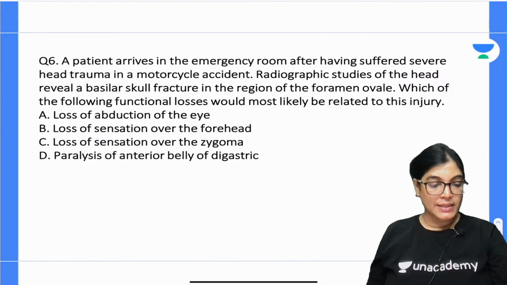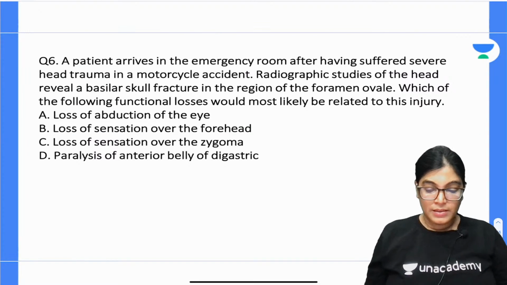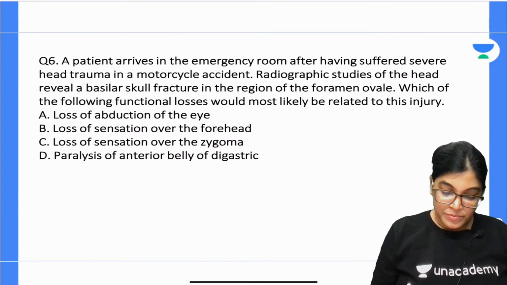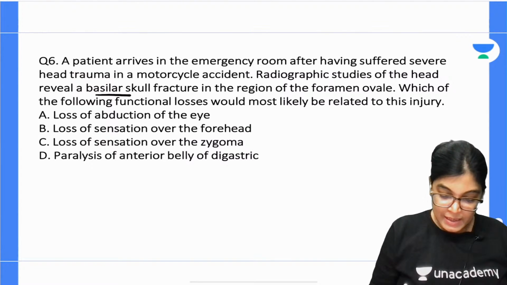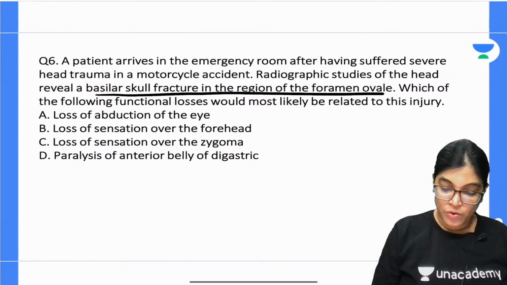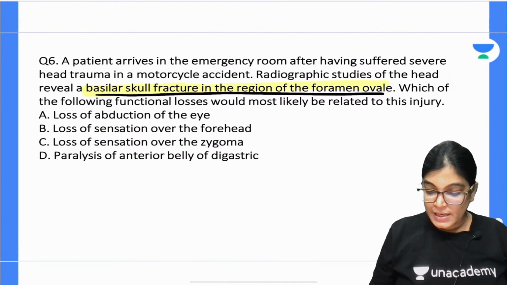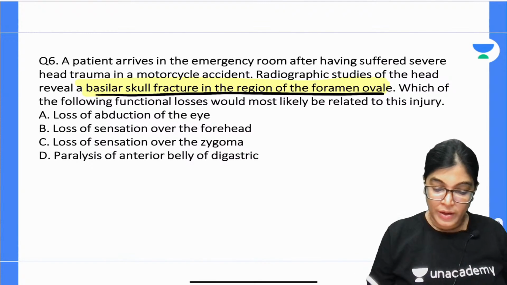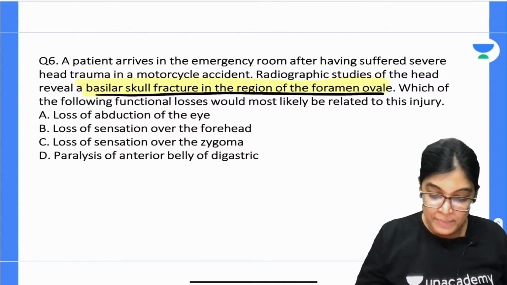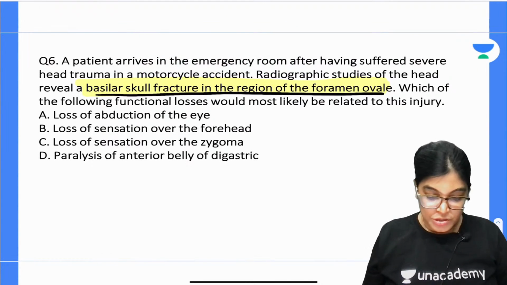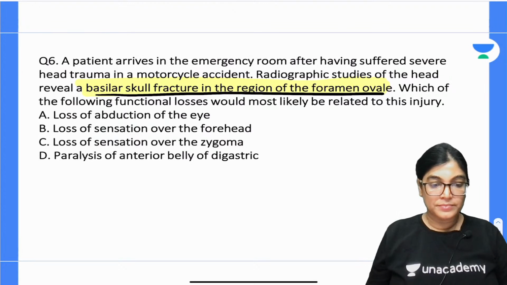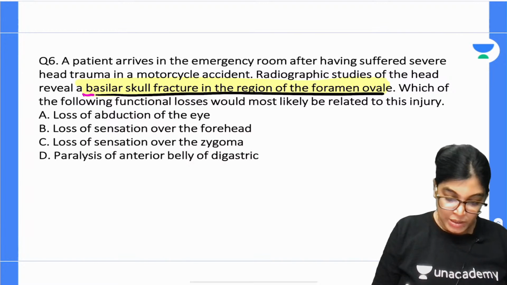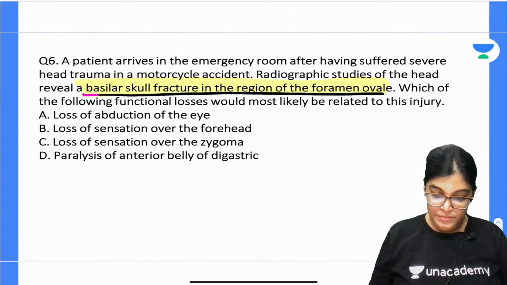Question number 6, mark the correct answer. The key points mentioned here are head trauma, basilar fracture of the skull in the region of the foramen ovale. This is the key point. Which of the following losses is likely to happen in this case? Question number 6, mark the correct answer. So yes, I am getting D as the correct answer from a few of the students. What about others?